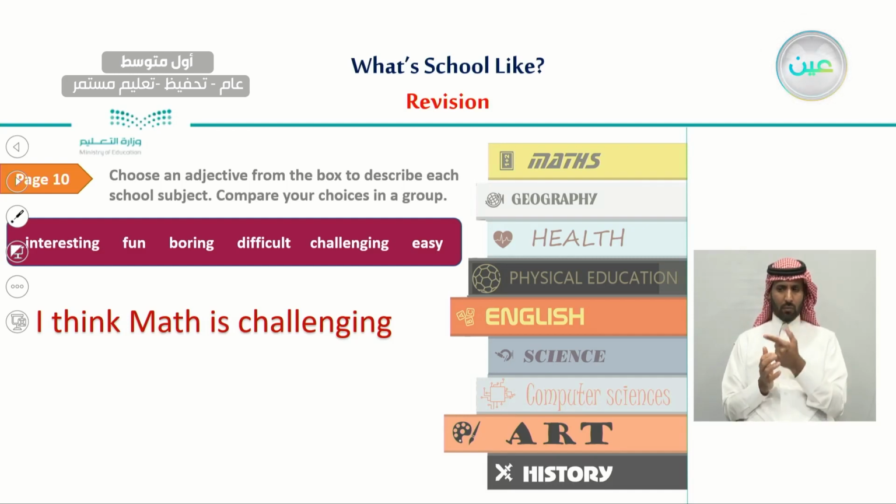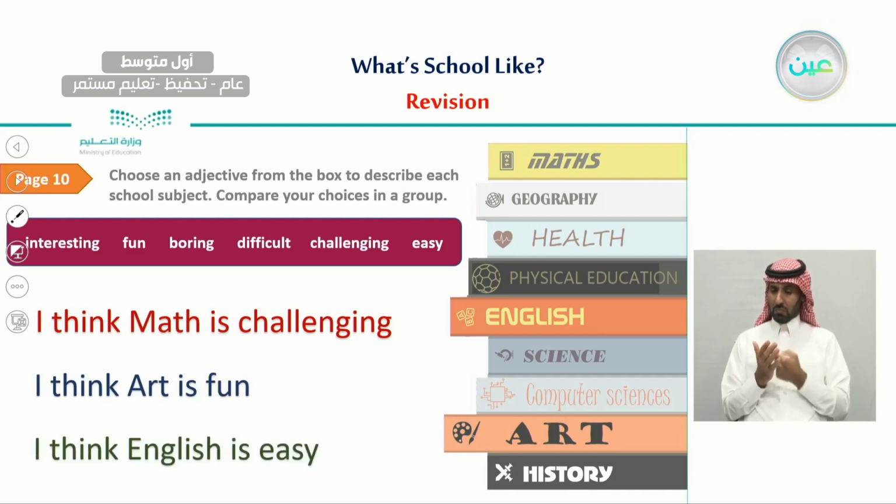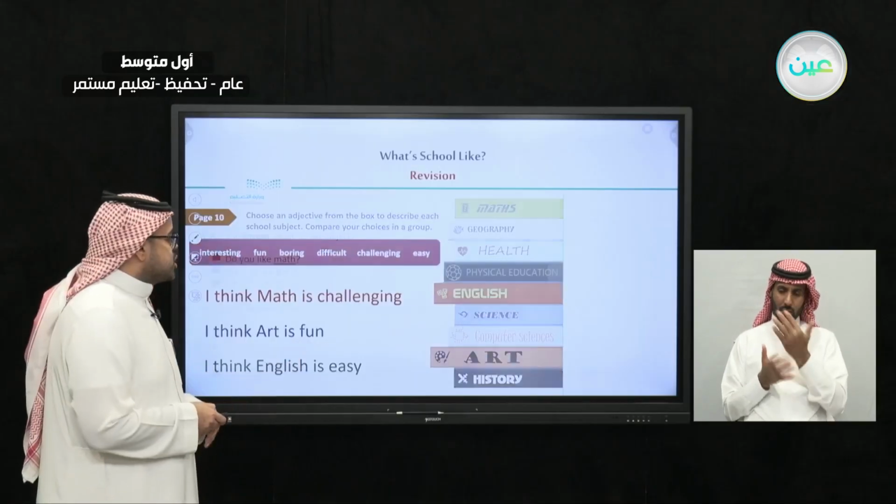And we have explained this example. I think math is challenging. I think art is fun. I think English is easy. And here we have shown even more examples of how to describe a subject with an adjective.